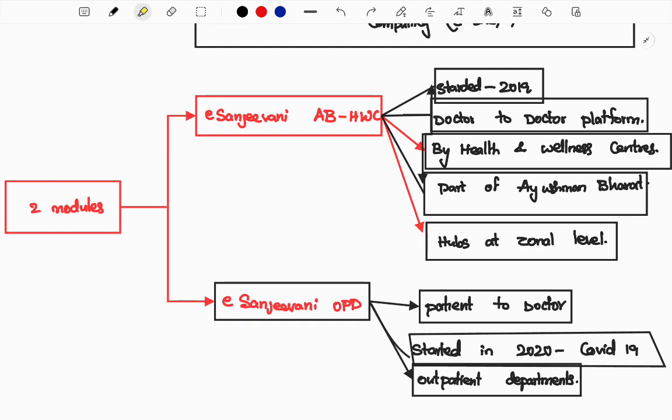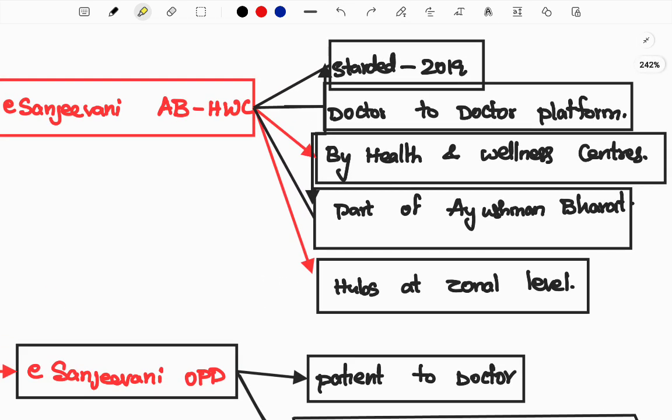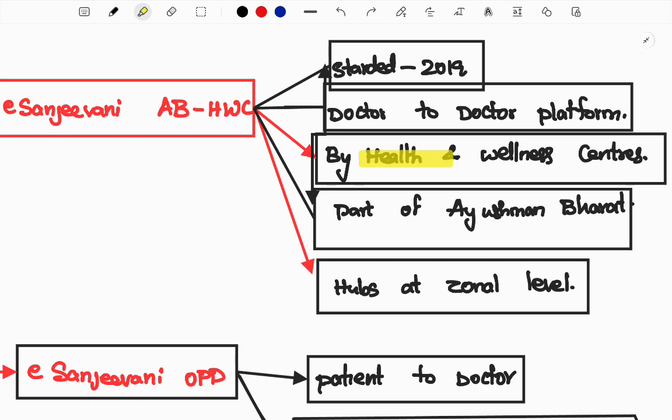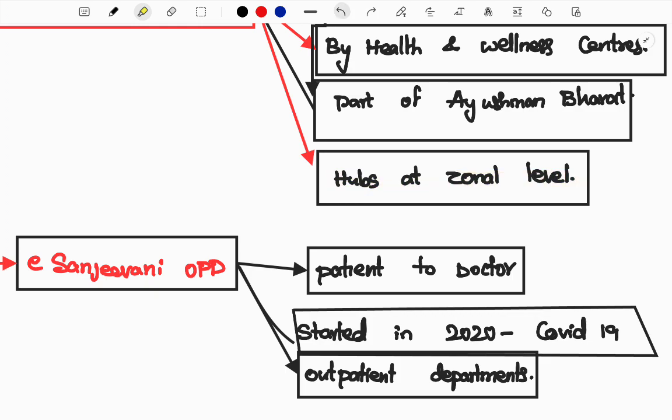As I told you, E-Sanjeevani has two modules: one is AB-HWC and the other is OPD. What are these? AB-HWC is a format developed in 2019. From here they have a platform where a doctor can discuss with another doctor for better quality services. It is maintained by the health and wellness centres for better coordination and implementation of the program. This is part of the Ayushman Bharat program, where the government is determined to provide all-round better quality health care. They are also creating hubs at the zonal level, which means in a district, coordinating the doctors and providing better services.